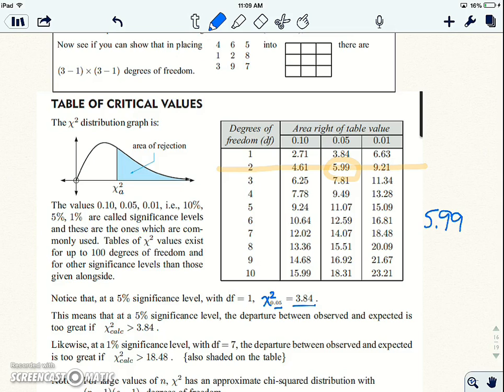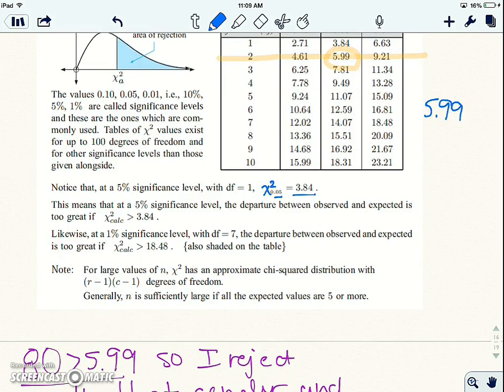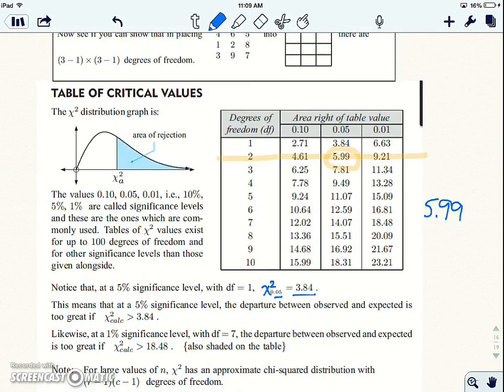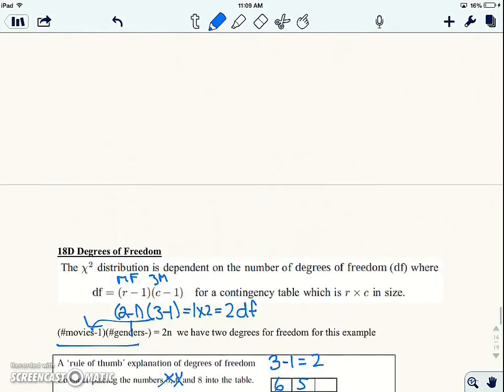What does that mean? It means anything smaller than this value is small enough to be by chance. Anything bigger, there's something going on. So I'm going to read this to you. Okay, well, let me just explain. So this is the cutoff, and I'm going to go back up here.